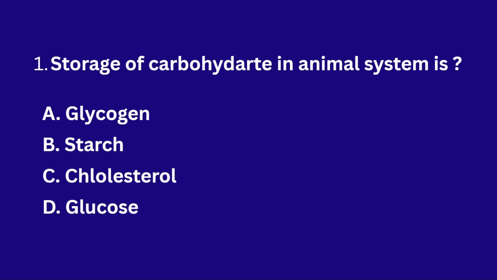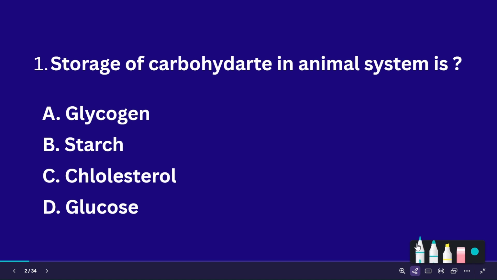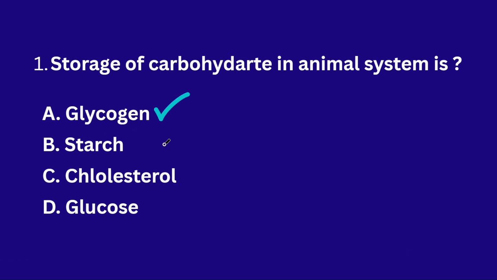Storage of carbohydrate in animal system. Glycogen. So glycogen is the storage of carbohydrates in the animal system. Glycogen is a type of carbohydrate which is stored in animals, and starch is a type of carbohydrate which is stored in plants. Not only in animals, in human beings also, glycogen is a stored carbohydrate.